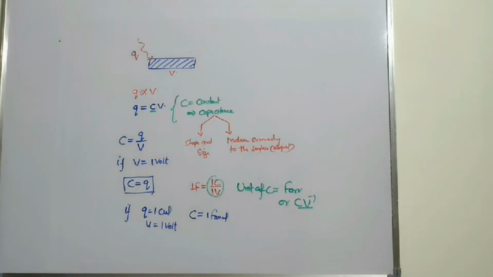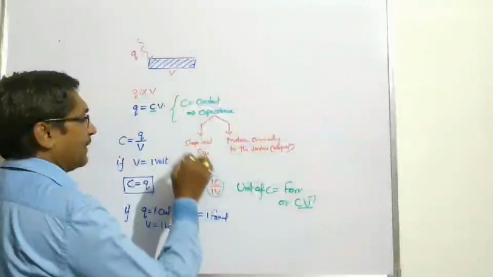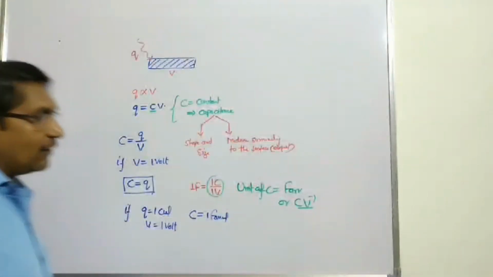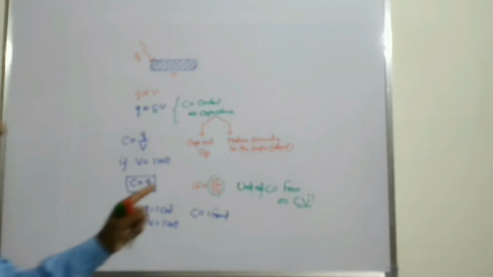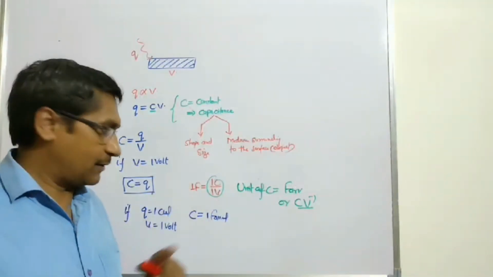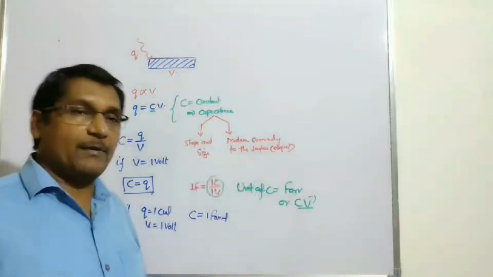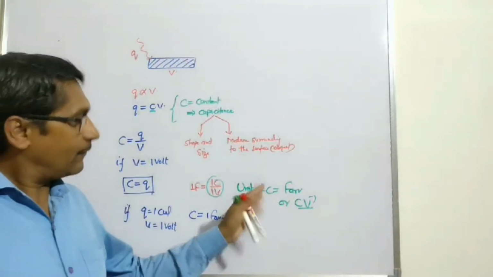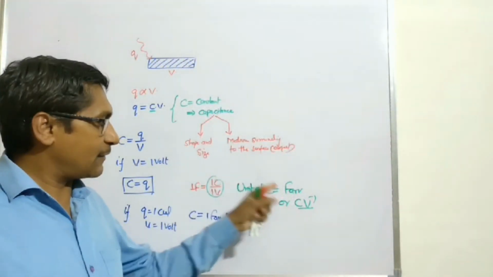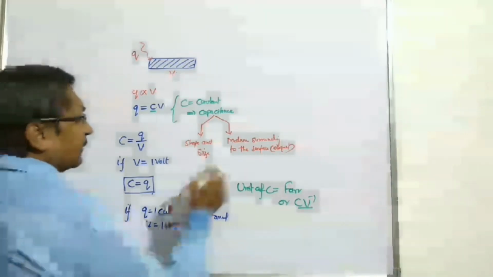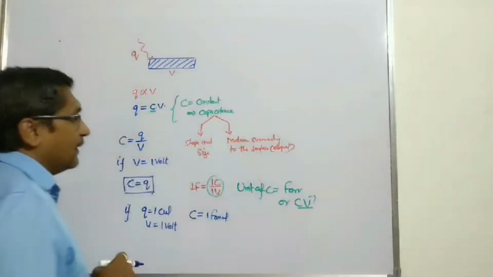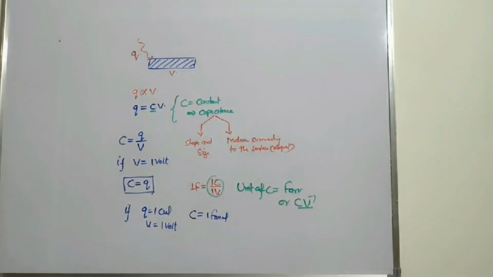Now we move on to the topic of how capacitance depends on shape and size and on the medium surrounding the surface. One thing: farad is a very big unit. After some time I will prove why the farad is a very big unit. First of all, we have to discuss how capacitance depends on shape and size.